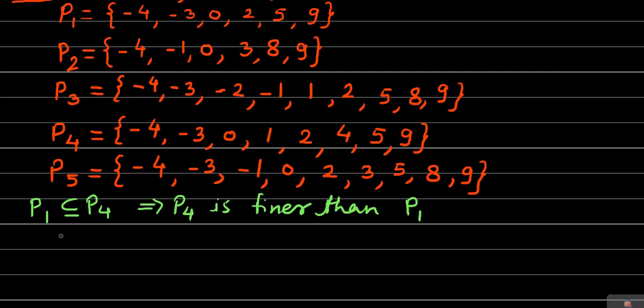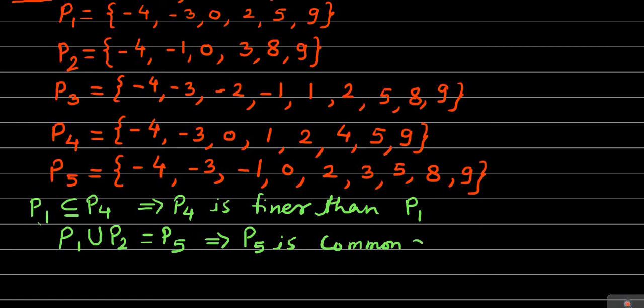We observe that P1 union P2 is equal to P5, which implies that P5 is the common refinement of P1 and P2.